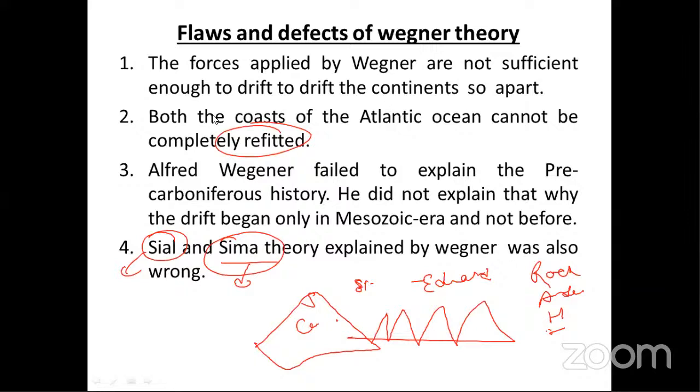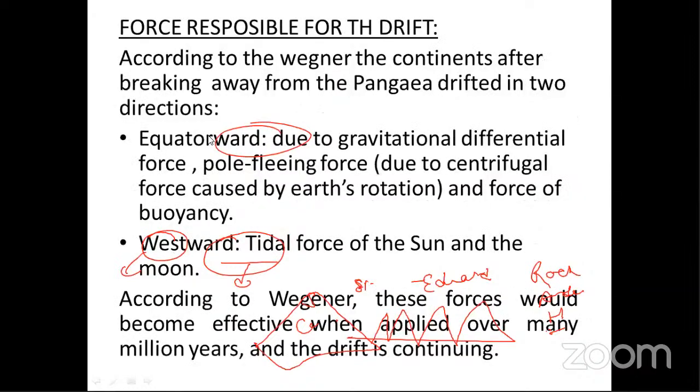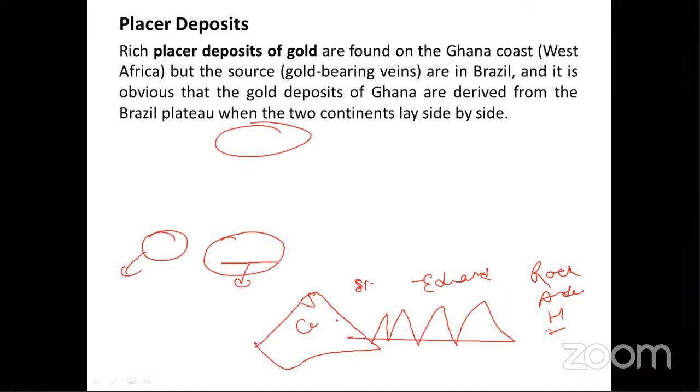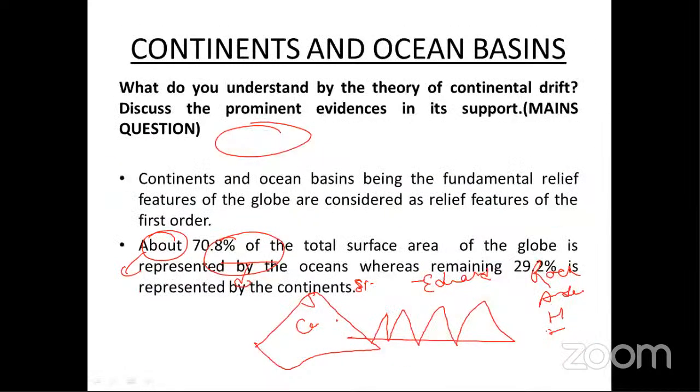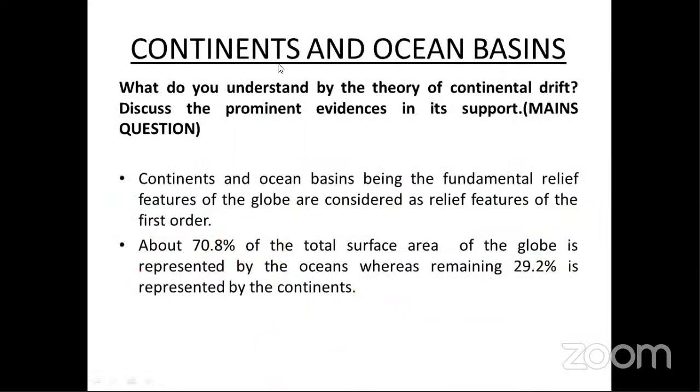Let's see a past year question paper. Now you see what was the question from this theory. It was a question in the 2013 mains exam, GS paper. They had already asked: what do you understand by the theory of continental drift, and discuss the prominent evidences in support. This was the mains question, a direct question from this topic. Maybe next year they will ask you from the same topic about the forces responsible for drifting of the continents, and you have to criticize the continental drift theory, and you can relate it with the plate tectonic theory.